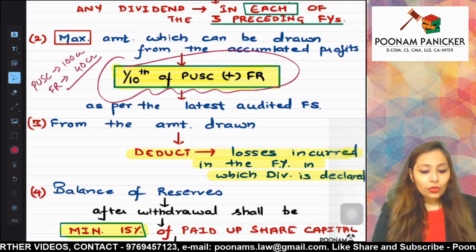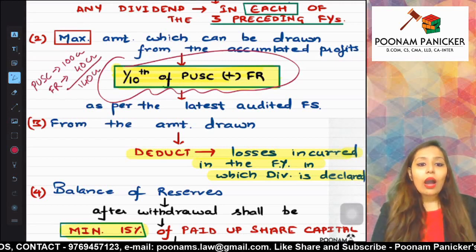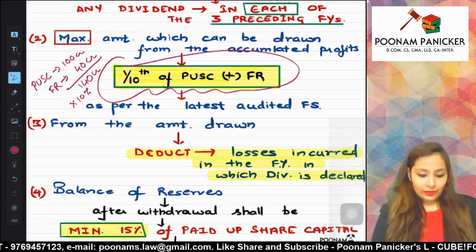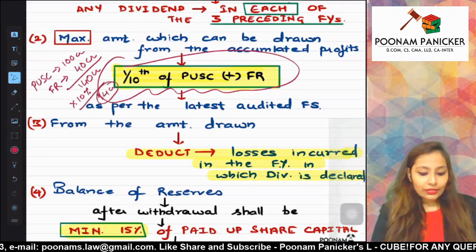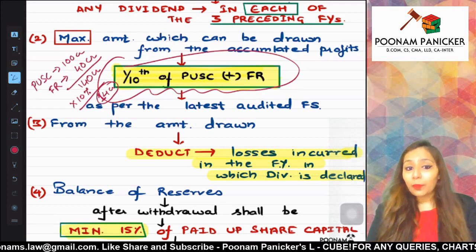So you will get a figure of 140 crores. Out of that, maximum what percent? 10%. That is 14 crores. This is the maximum withdrawal which is going to be possible from the accumulated profits.